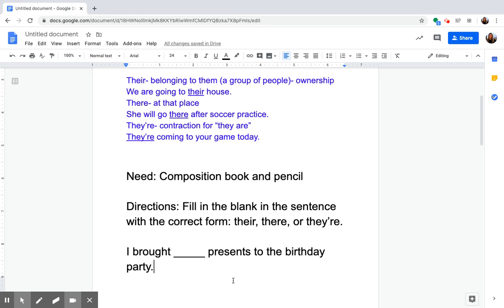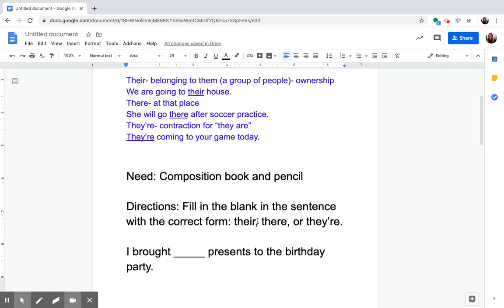Well, which there do we need to use here? Let's look at that word presents. I brought their presents. Are we talking about a place? No, we're not talking about a place here in this space. So we know that we're not going to use T-H-E-R-E. We cannot use T-H-E-Y-apostrophe-R-E because if we break that contraction up into they are, I brought they are presents to the birthday party. That is incorrect. That grammar doesn't make sense.